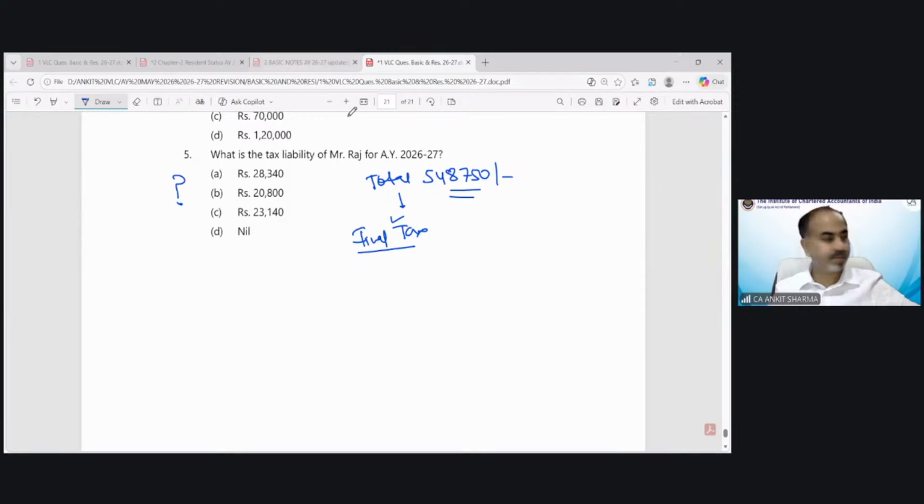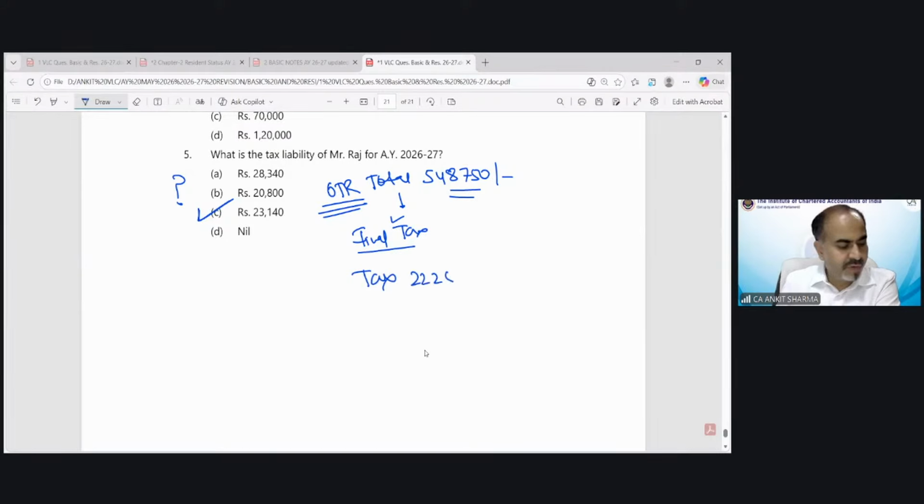Let me see. Any correct answer? Ajay is saying 23140. Navneet is saying 23140. Nagarja is saying nil. How nil, Nagarja? Why is it nil? We have to solve it as per the optional tax regime, not as per the default tax regime. The correct answer would be 23140. Tax would come to 22250 and 4% cess of 890 rupees. The aggregate would be 23140.